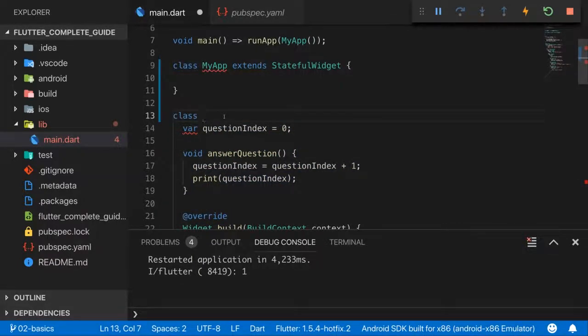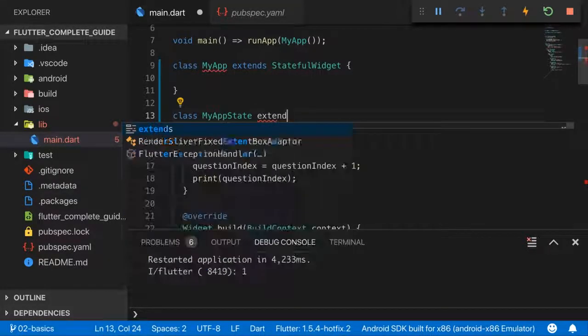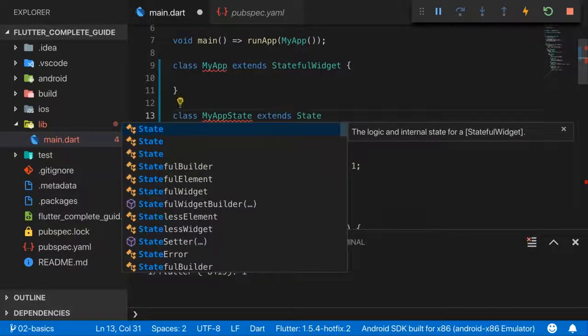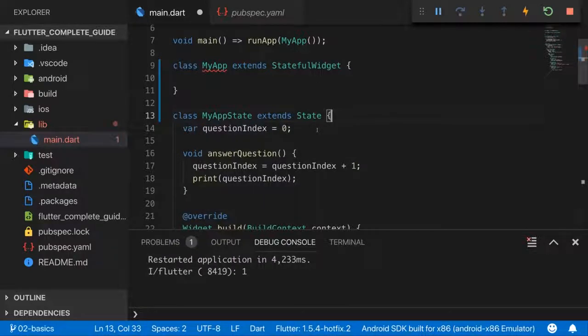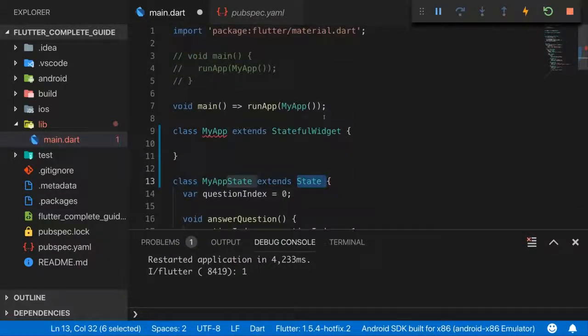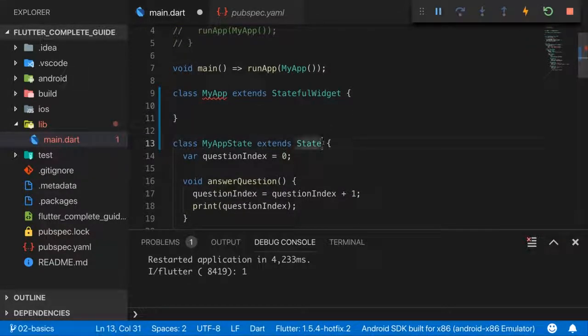This is now typically named myAppState. Not myAppState, but your widget name plus state after it. So in this case, myAppState, because my widget here is also named myApp. myAppState now extends state. And now you can open your curly brace again. State, again, is a class imported from Material Dart, and state is a generic class. Now comes the more complex part.